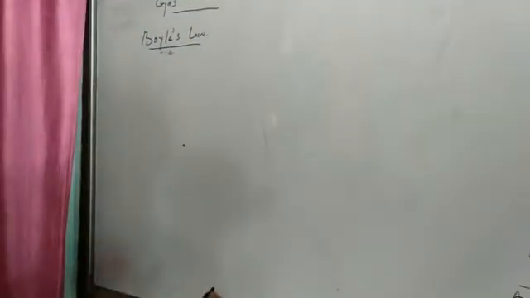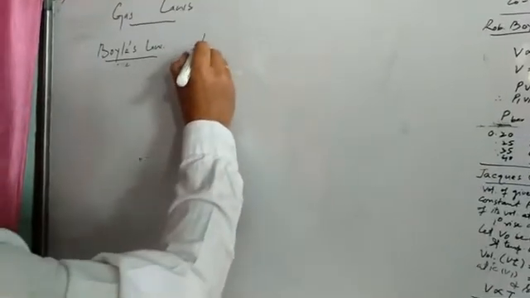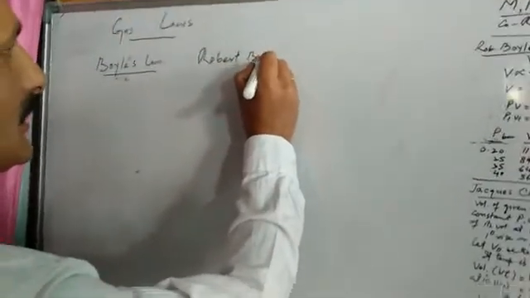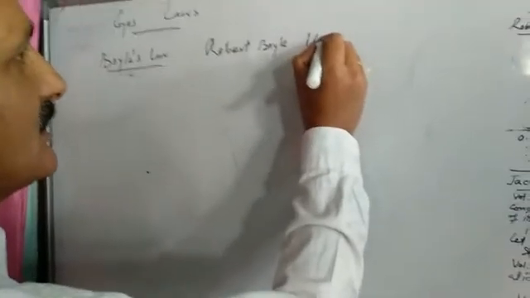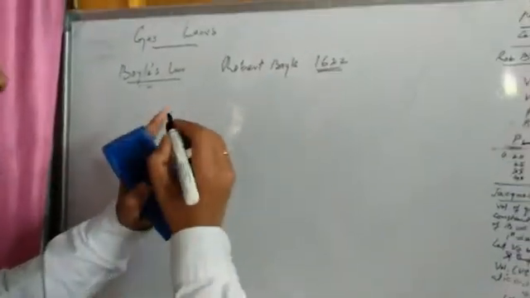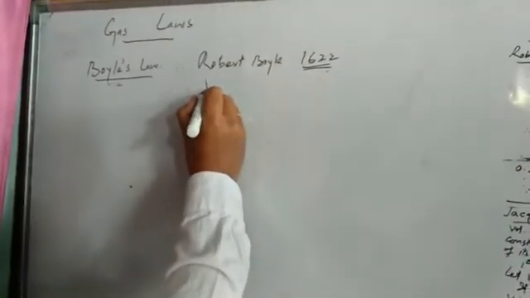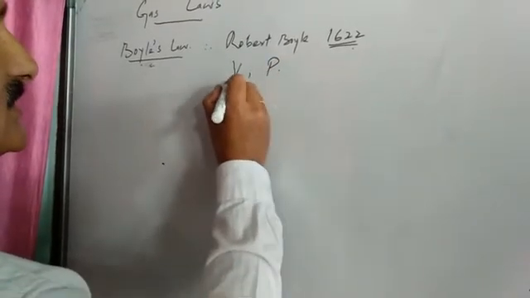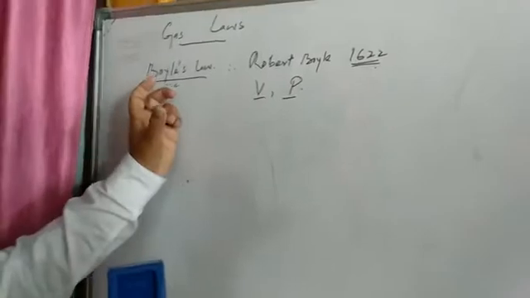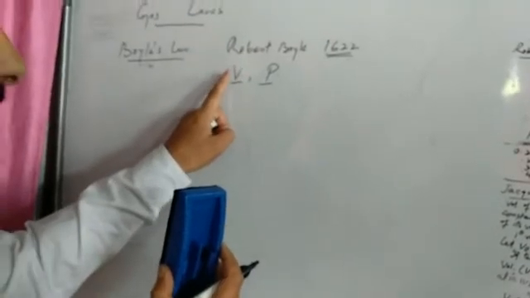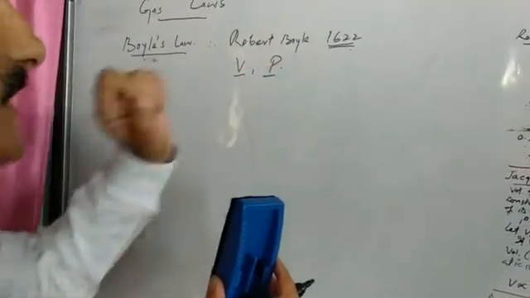This law was given by a scientist, namely Robert Boyle, in the year 1622. Long ago, he gave a law in which he gave a relation between the volume of a given mass of a gas and the pressure of the gas. So, Boyle's law is basically a correlation between the volume of a given mass of a gas and the pressure of the gas.